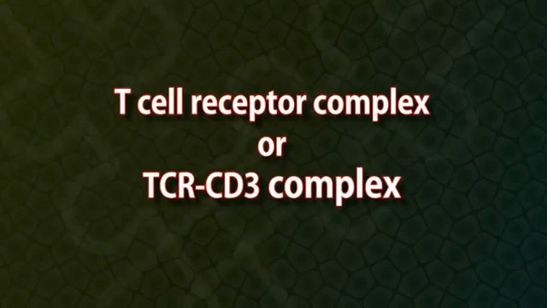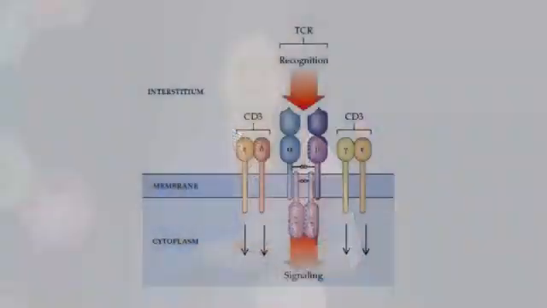T cell receptor complex or TCR-CD3 complex. The T cell receptor associates with the membrane protein CD3, forming the TCR-CD3 membrane complex. CD3 participates in signal transduction after interaction of a T cell with antigen. It does not influence interaction with antigen.